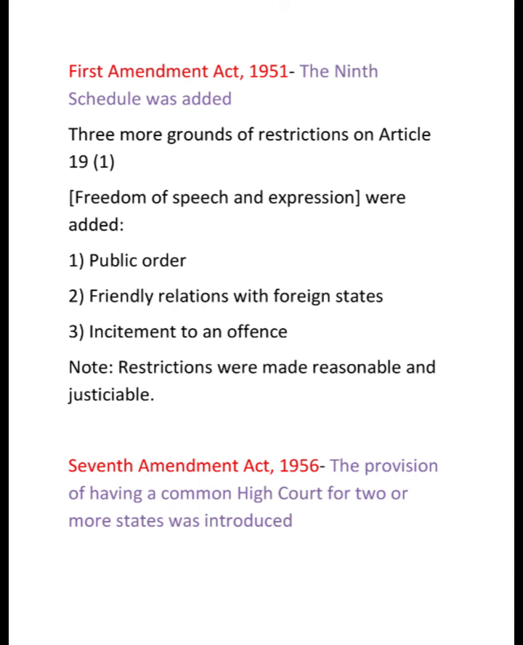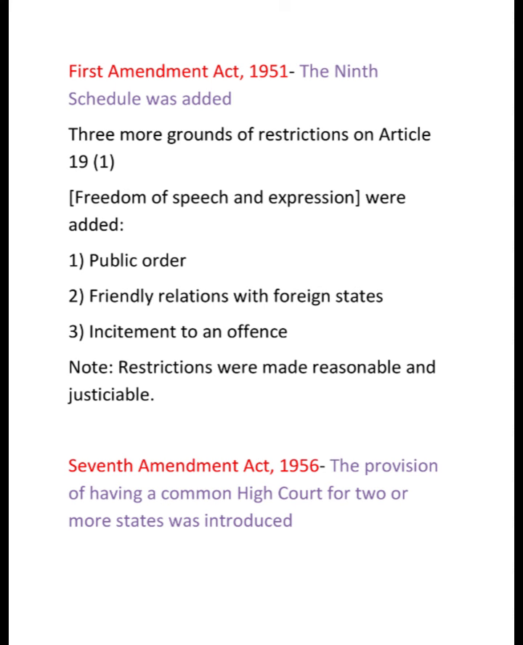Today we will start the most important Constitutional Amendment Acts, from the First Constitutional Amendment Act 1951 to the 106th Constitutional Amendment Act 2023. Here we will start with the First Constitutional Amendment Act. In the First Constitutional Amendment Act 1951, the Ninth Schedule was added.